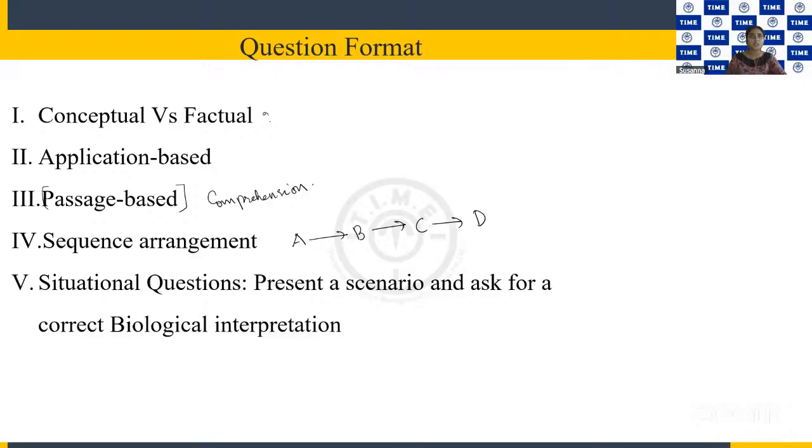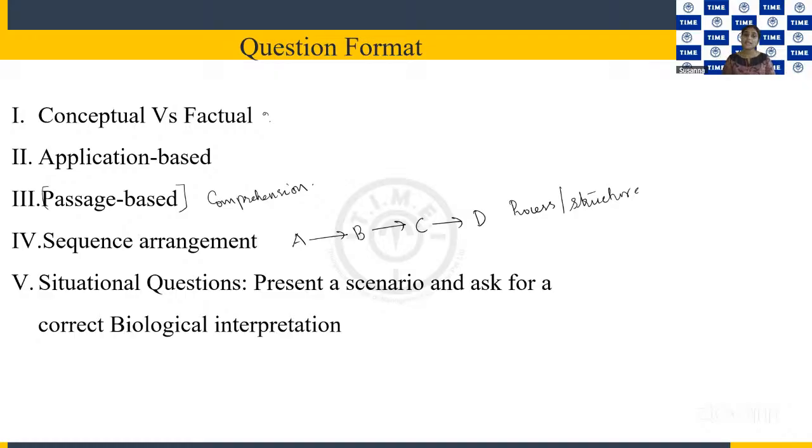Okay, so sequence arrangement questions can be from a process, maybe any of the biological processes, or from a structure. For example, if you take the case of a reproductive organ, you have different parts, right? They may give a starting term, and you may be asked what is the next part after that, and what is the next part after the preceding one, and so on. So you should have a clear idea, right? You need to read and study, then only you will be able to attempt that.